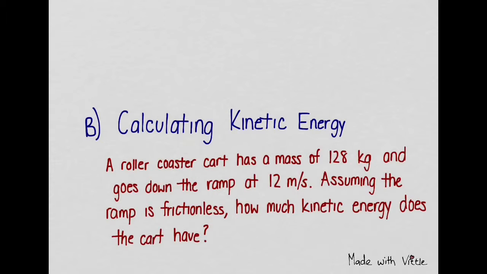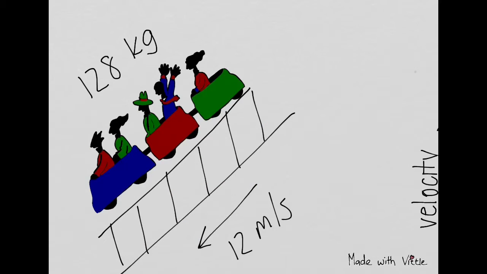Our second problem is calculating kinetic energy. A roller coaster cart has a mass of 120 kilograms and goes down the ramp at 12 meters per second. Assuming the ramp is frictionless, how much kinetic energy does the car have? Based on the problem, 3 cars including 5 passengers weigh 128 kilograms as they go downhill at 12 meters per second, assuming no energy is being lost to friction.